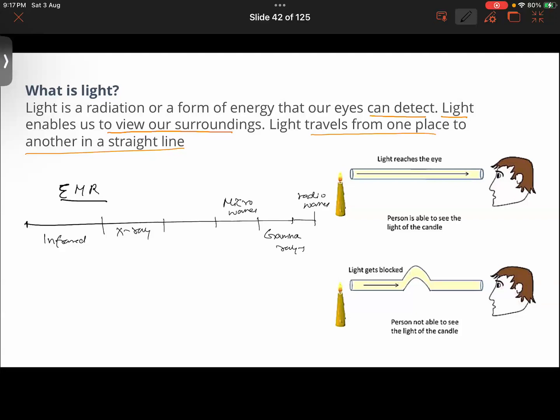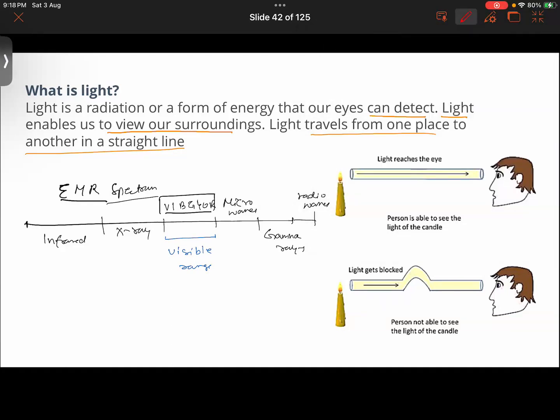So there are many different kinds of radiation. One of them is the visible part of this electromagnetic spectrum, the visible range in which light lies. So we have violet, indigo, blue, green, yellow, orange, and red. Getting it? So this is the electromagnetic spectrum.